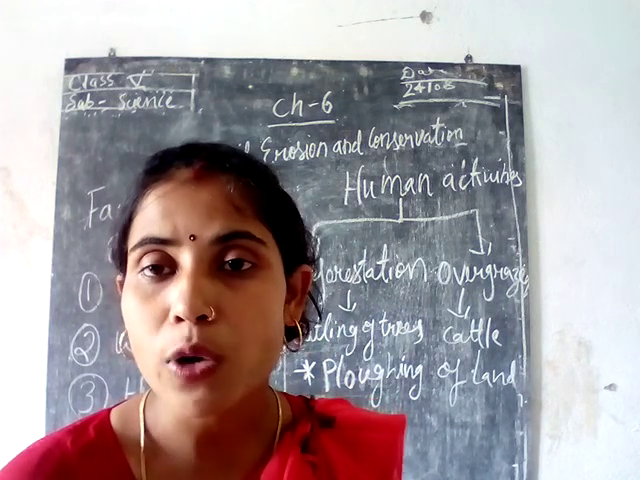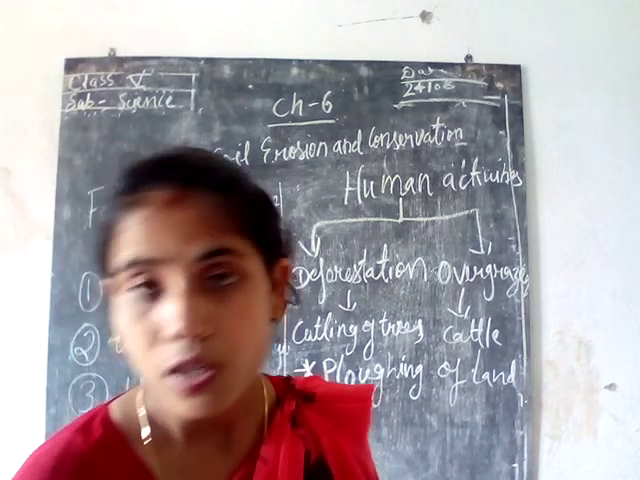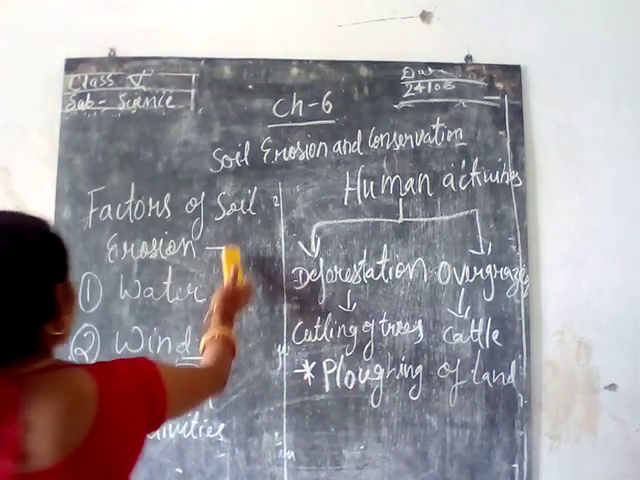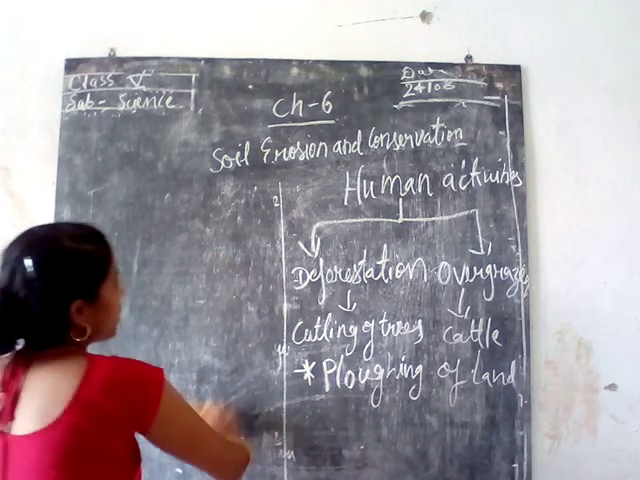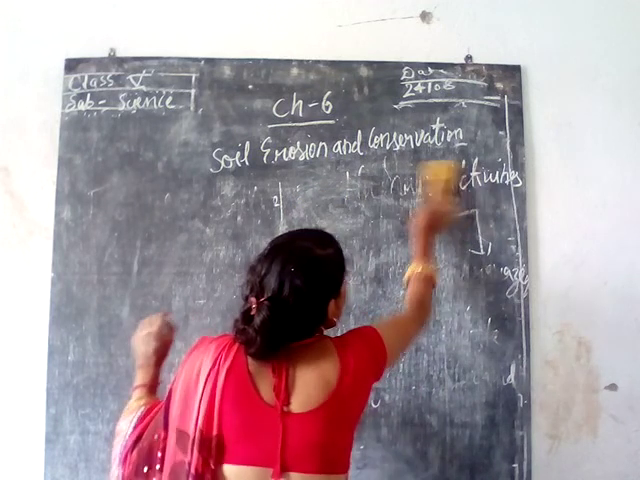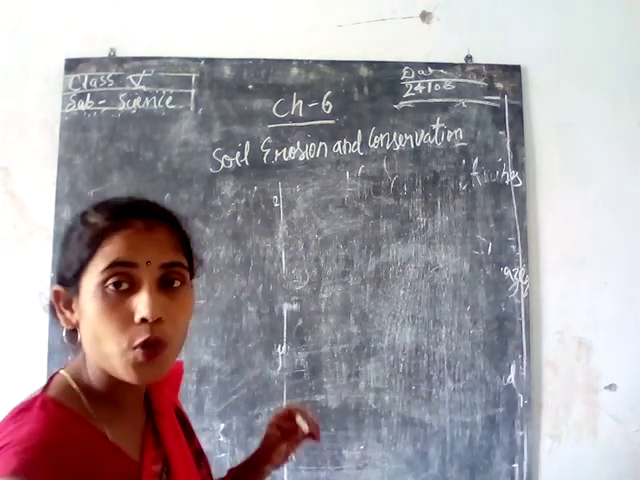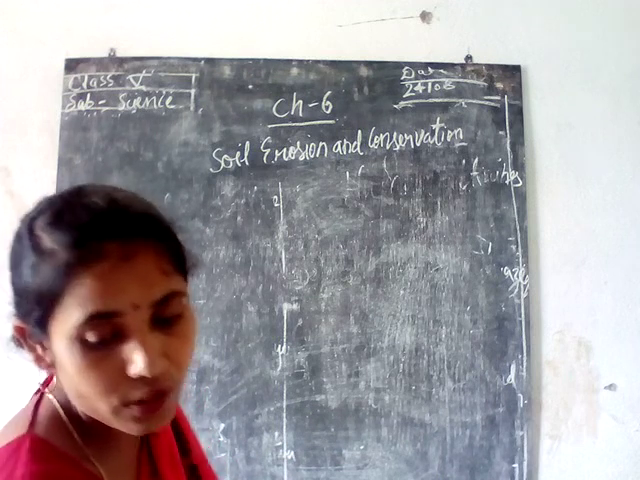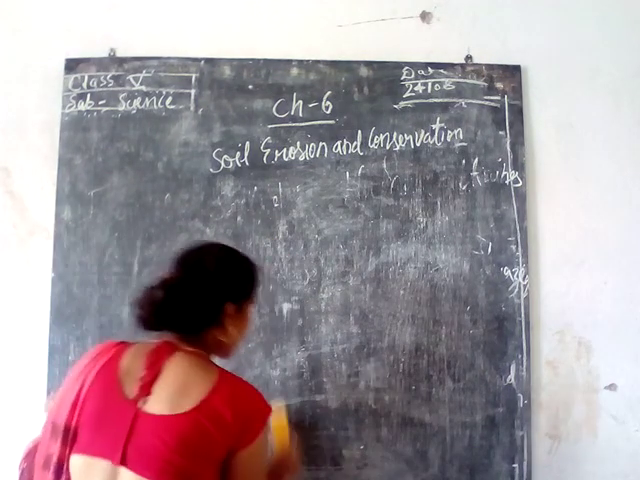Now we'll discuss what is soil conservation and how we can conserve the soil. So what is soil conservation? The process of protection of the soil is called soil conservation. We can conserve soil in three ways.